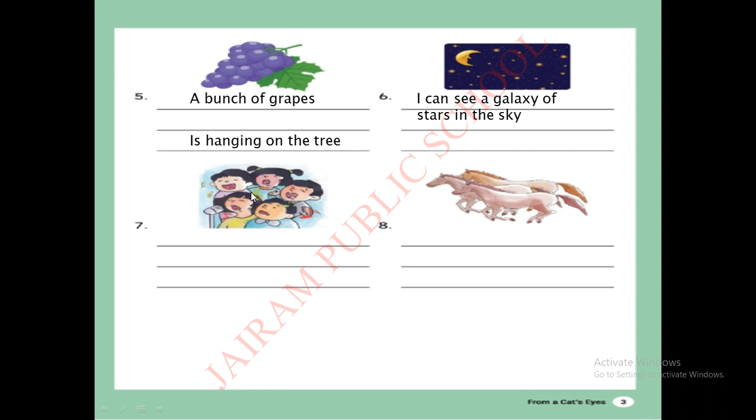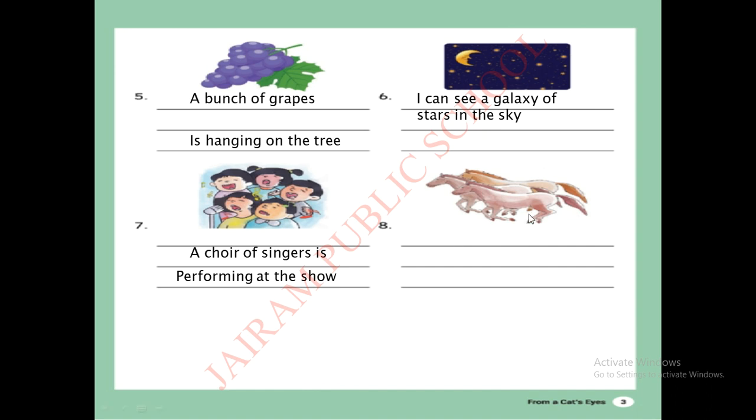Okay, next one. What picture you can see here? Some children are singing. Okay, what is the collective noun for singers? Very good. A choir of singers. A choir of singers is performing at the show.